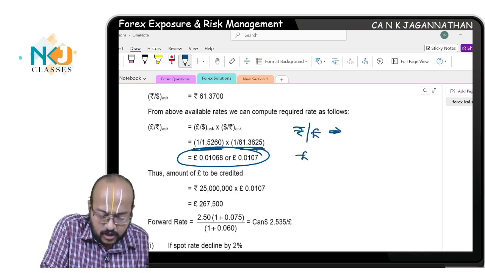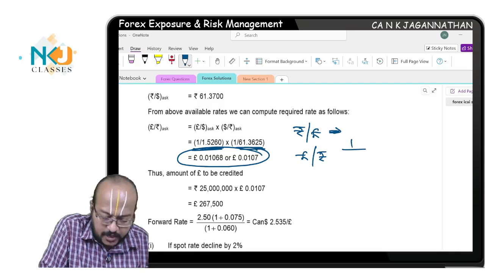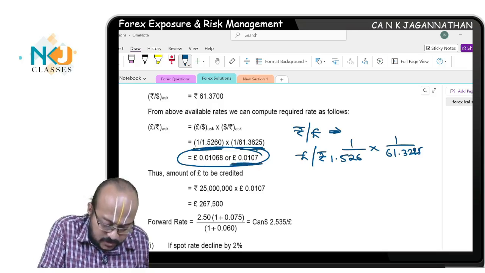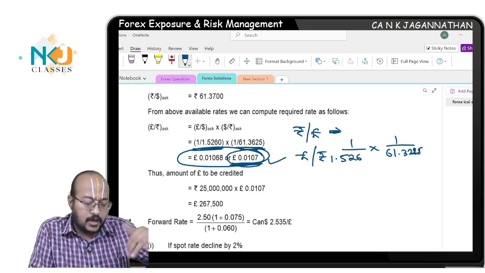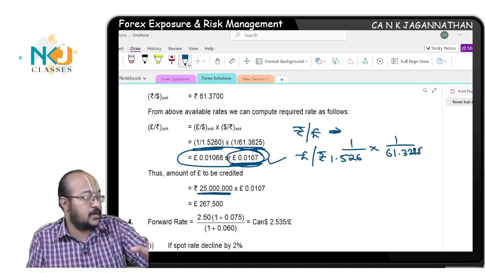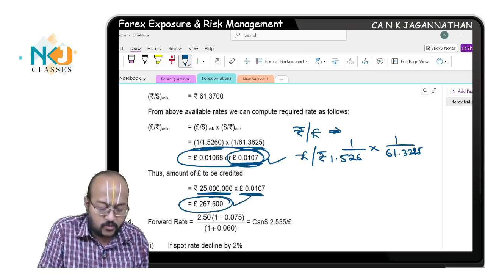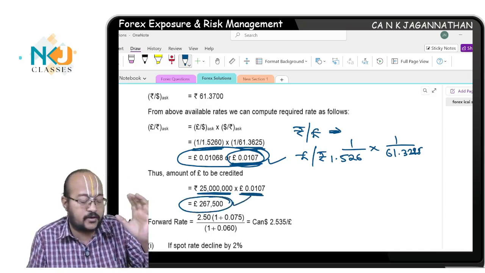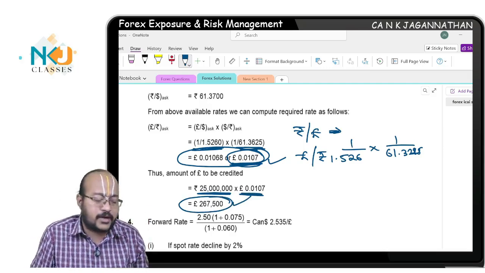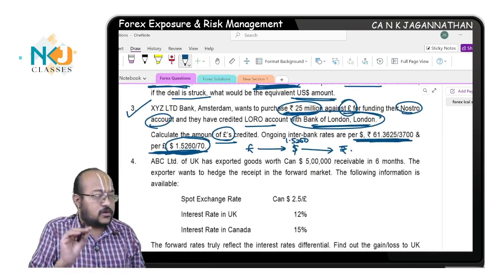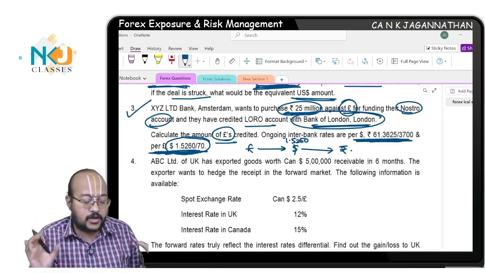Now, if it is pound per rupee, then 1 by 1.526 into 1 by 61.3625, you will get 0.0107. Are you all understanding? If you multiply this with 25 million, for each rupee you will get this much pound, you have to credit 2,67,500 pounds to get the 25 million, or 250 lakhs, of Indian rupees. Are you all understanding? Little bit tricky, but once you are comfortable with picking the rates, thereafter there is no issue.